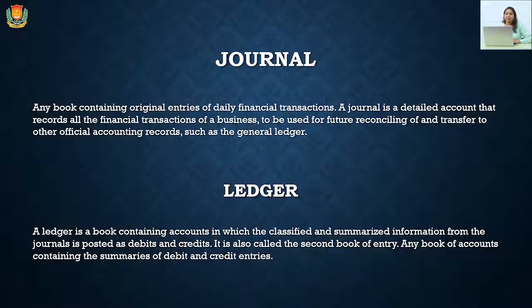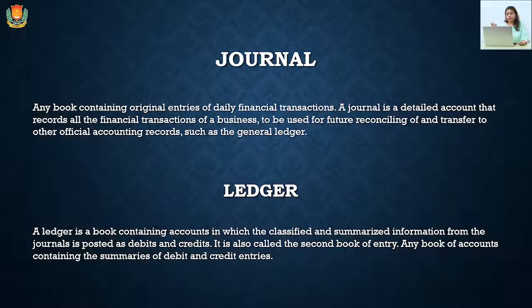Next is ledger. A ledger is a book that contains all the information from the journal but in a summarized form. So if I'm going to transact with a person n number of times, like I'm purchasing some goods from Mr. X and then I'm selling some goods to Mr. X, in that case there will be n number of transactions between Mr. X and me. Those transactions will all be shown in the ledger account. That is the most important benefit of maintaining ledger books. The ledger book is maintained from the journal accounts.